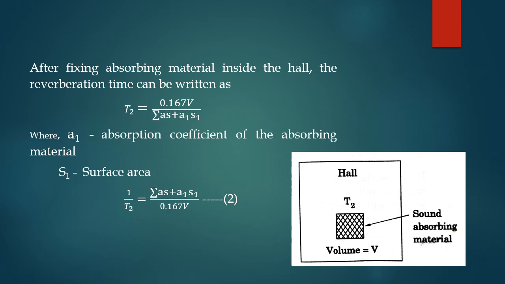After fixing absorbing material inside the hall, as shown in the figure, the reverberation time can be written as T2 equal to 0.167 V divided by summation AS plus A1 S1, where A1 is equal to absorption coefficient of the absorbing material and S1 is equal to surface area. Therefore, 1 by T2 is equal to summation AS plus A1 S1 divided by 0.167 V. Put this as equation number 2.